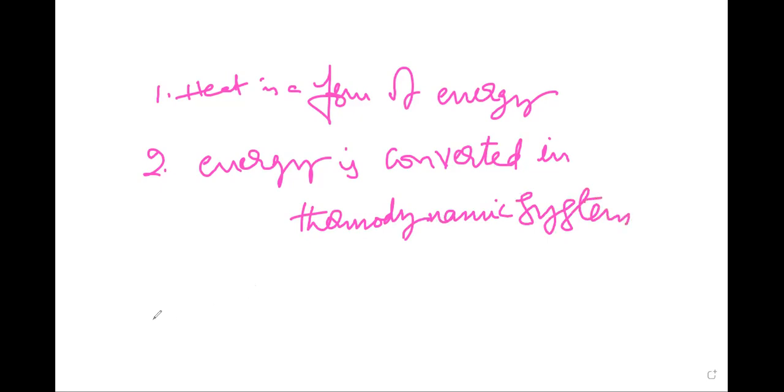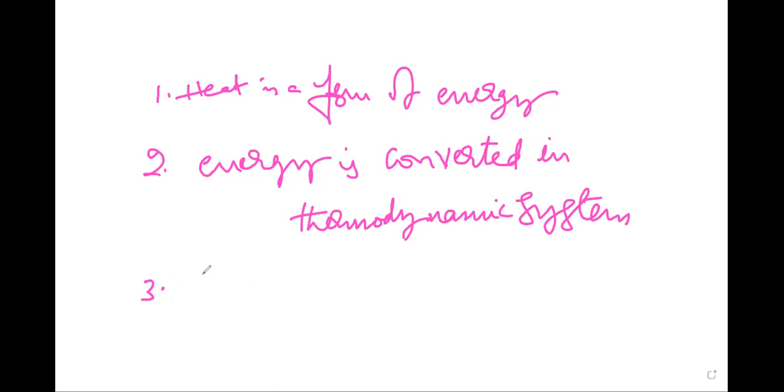Next, every thermodynamic system in an equilibrium state possesses internal energy, which is a function of the state of the system. Those are the significances of the first law of thermodynamics.